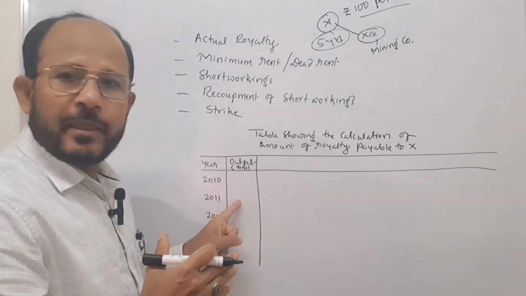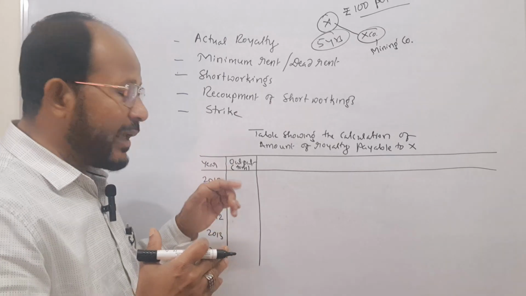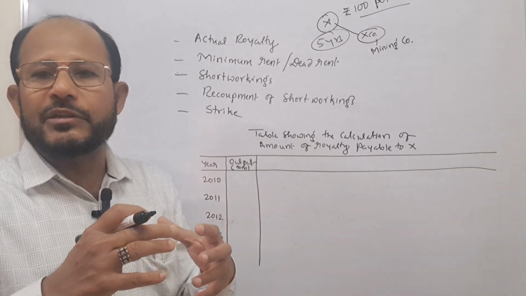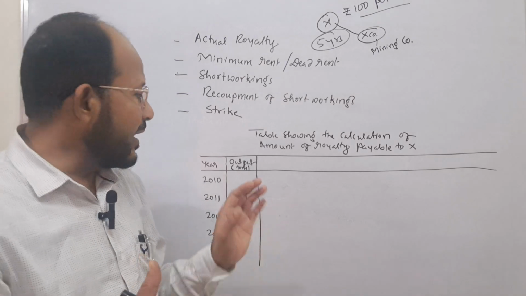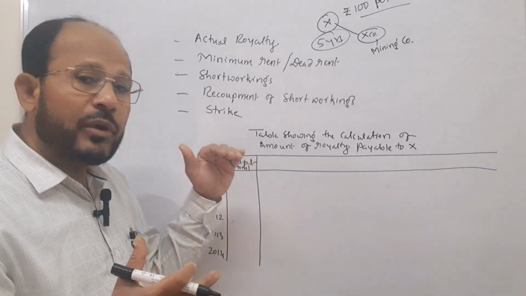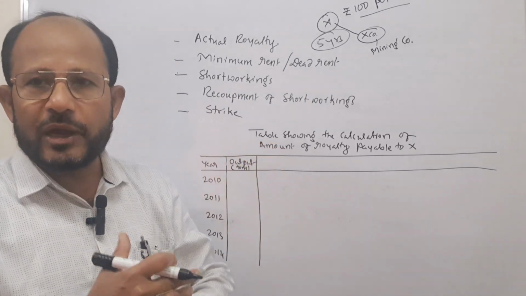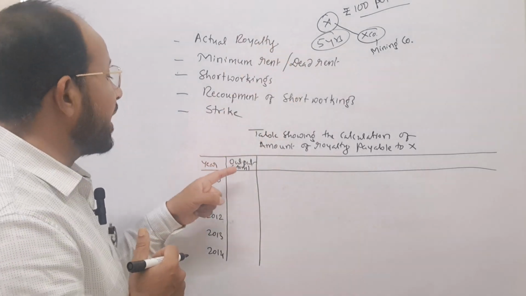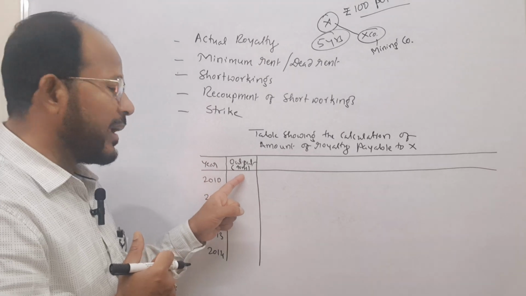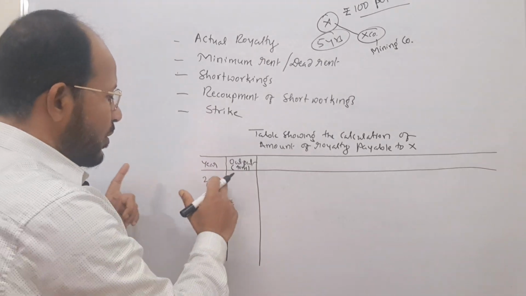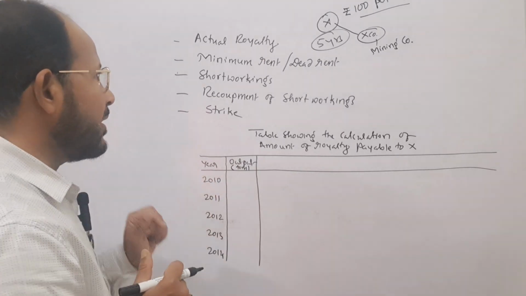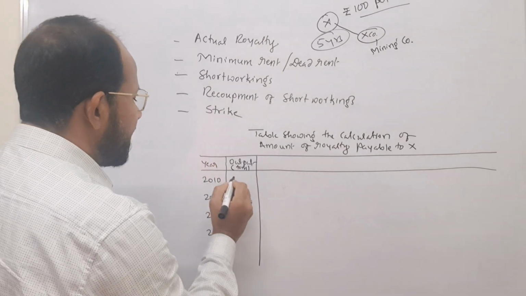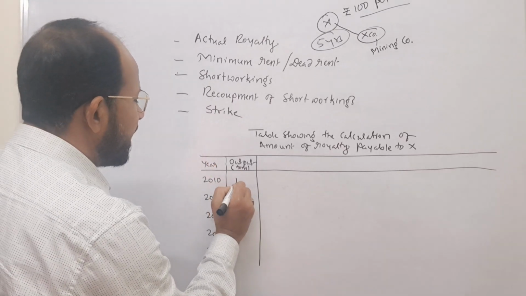In case of a patent royalty, the number of units manufactured and sold. So you write output by looking at the nature of the royalty or the nature of the asset. Here mining royalty is there, so I am writing output in tons. Assume in 2010 the company has extracted 100 tons.